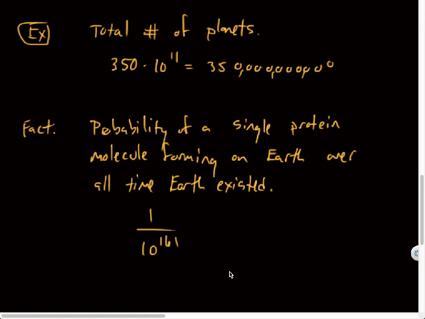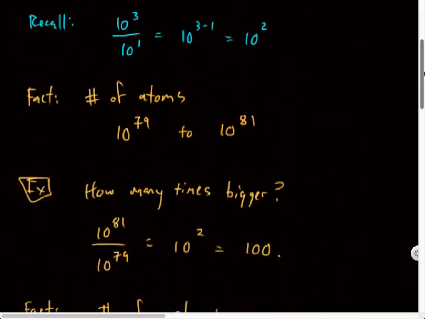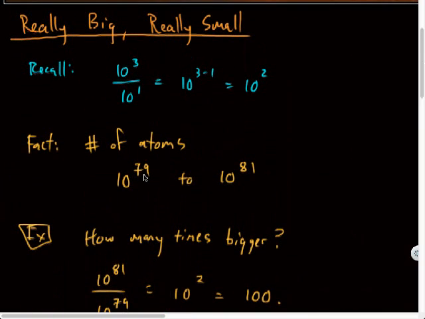Wow. Not even a lot. That is the probability of a single protein molecule forming using all of the atoms of Earth and all of the time that Earth existed. So to give this a scale, let's rewind back to the concept of how many atoms in the universe, right? If I said 10 to the 79th, and I told you the probability of something was 1 in 10 to the 79th, that would be the equivalent of me going into the universe, picking a single atom, and marking it somehow, and then I'm going to send